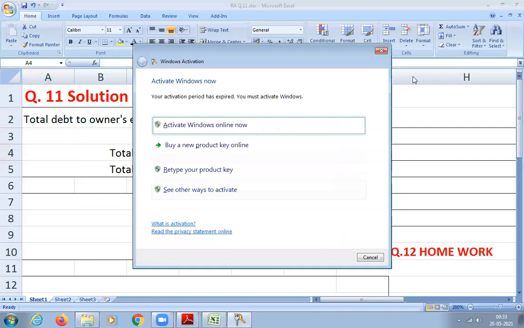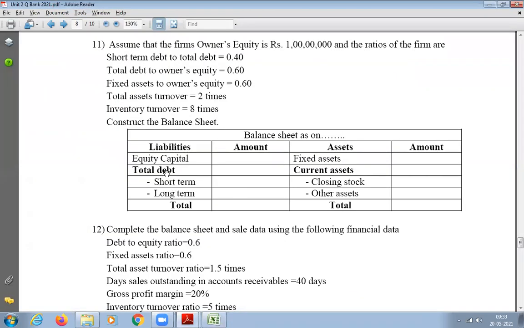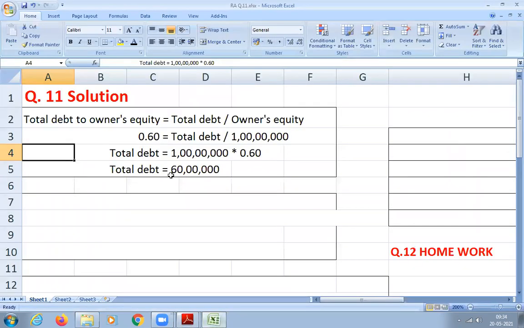Okay. Total debt, I know, 60 lakhs. So in the formula, I know equity capital, I know total debt, but I don't know how much is short term, how much is long term. For that, he has given us the first ratio. So the first ratio we left like that only, we didn't use it. Now we can use it. Why? Short term debt I don't know, but I know total debt. How much did we get for total debt? 60 lakhs.